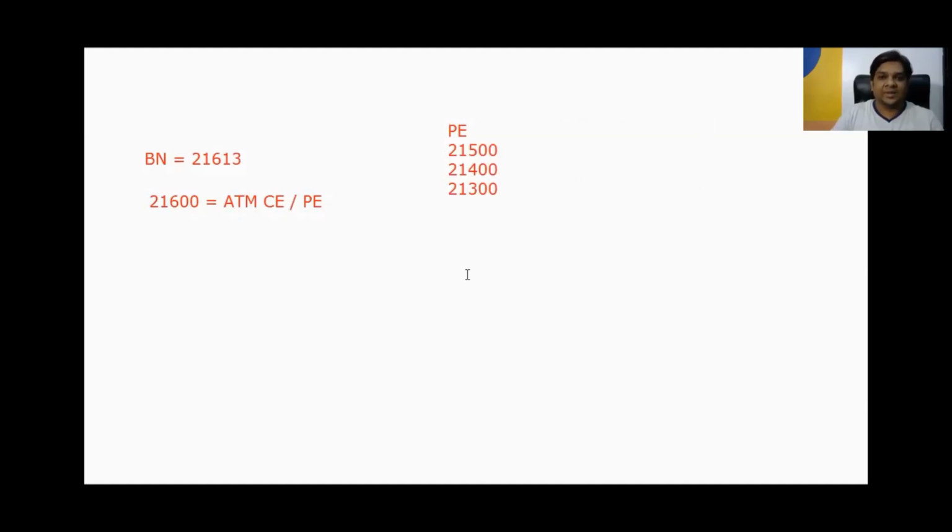These are the strike prices less than the current market price, and we call them out of the money put options, or OTM. Here you can see the strike price is less than the current market price, so in the case of put options we call it out of the money put options.